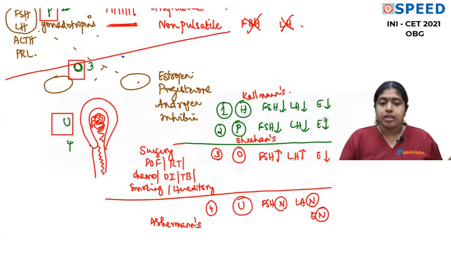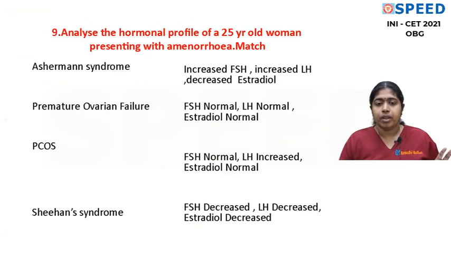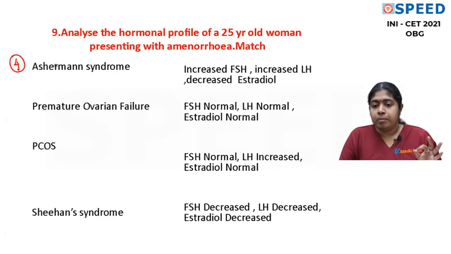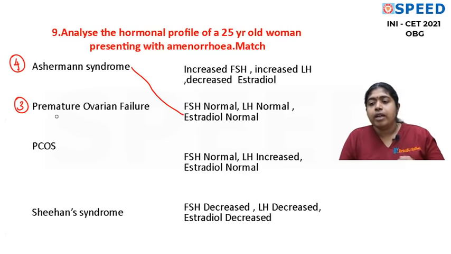Is that right? Now let's go back and look at the questions. Asherman syndrome is a compartment 4 problem or uterine problem where you have all the hormones at normal levels. So what will be your answer? FSH normal, LH normal, estradiol normal. Premature ovarian failure is a compartment number 3 or ovary problem. So what will happen? Estradiol will be low. Because there is no negative feedback, FSH, LH will be high. So what will be your answer? Increased FSH, increased LH, decreased estradiol.